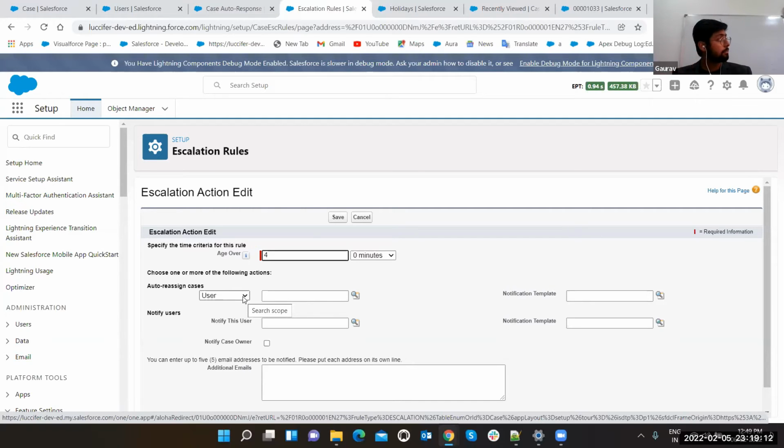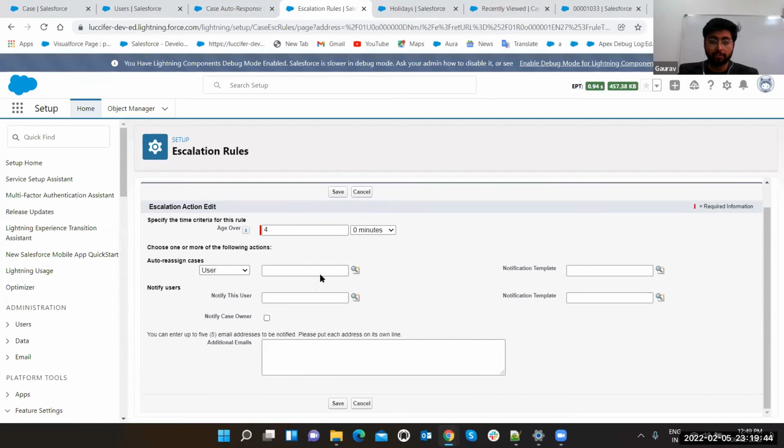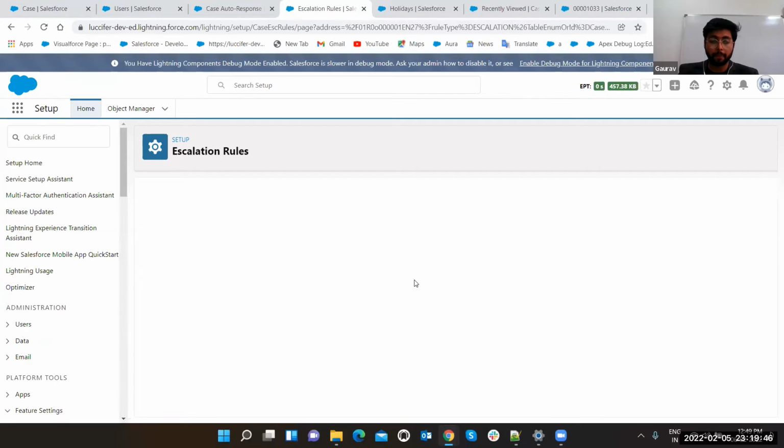Suppose you are busy at some particular time, then through this escalation rule you will get to know that this user is busy right now, it has been 4 hours, so let's assign this case to some other user. So you can use this. Plus you can put a notification template also, so that the other user or another queue can also get a template like, this is the new case that has been assigned to you. Got it? This is the notify section. Just after that, click on the save button.